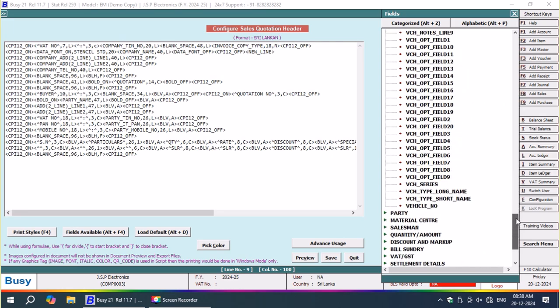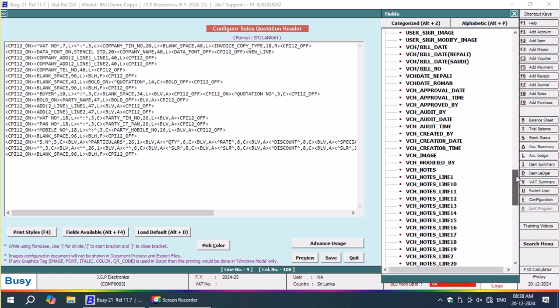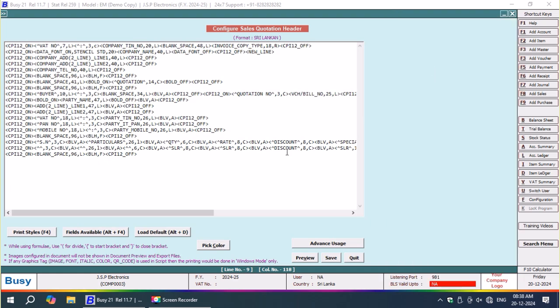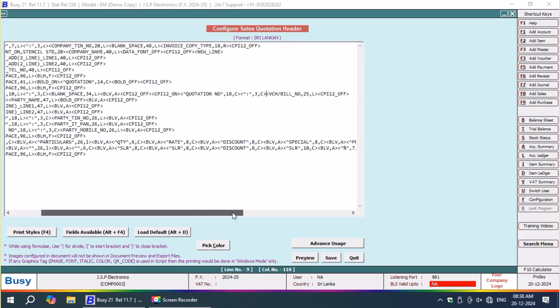I will take the invoice number from the default predefined functions, that is voucher number. That's okay. There I have to add bold on, bold off after CPI tolu on, and bold off before CPI tolu off. Comma 3, comma C. Okay, now done.